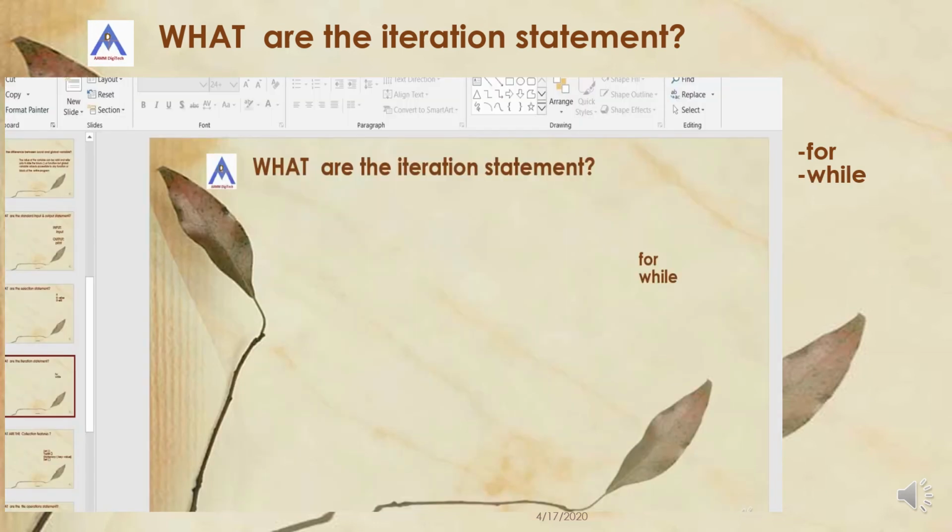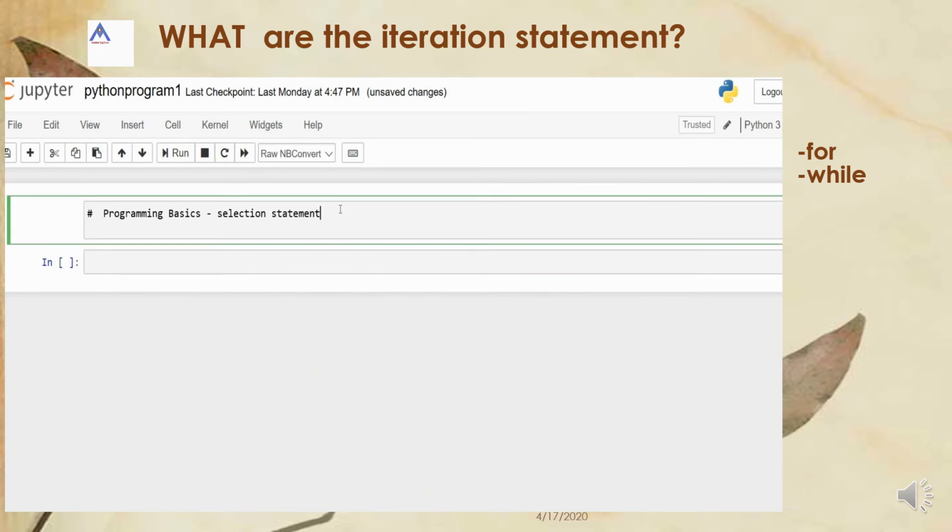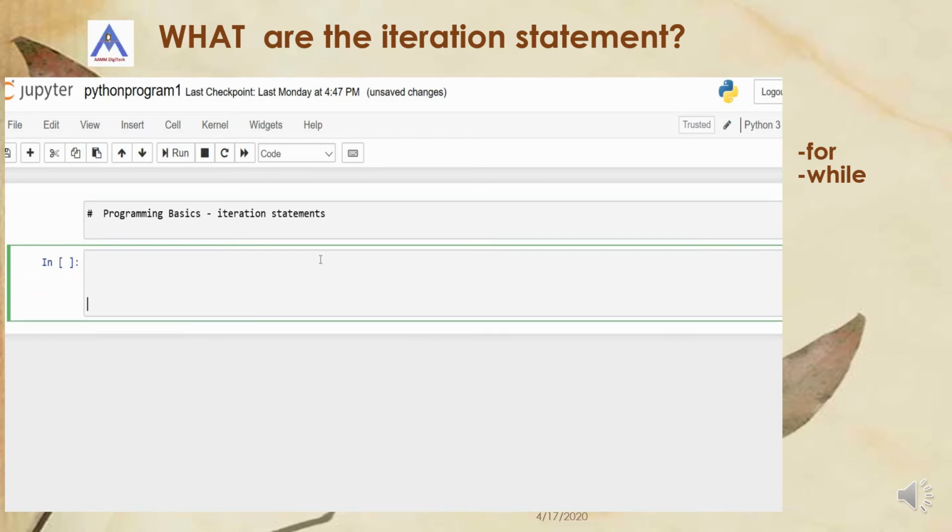In this slide, let us discuss the two important iteration statements, the iteration statement or looping statement. The first one is the while loop.